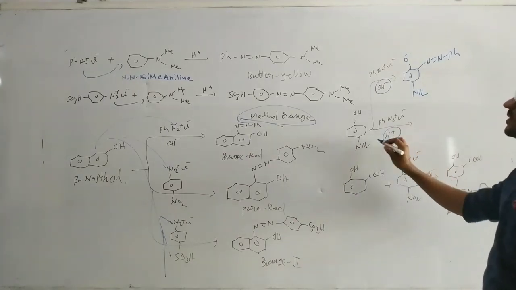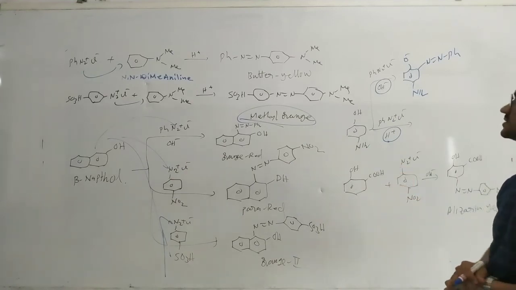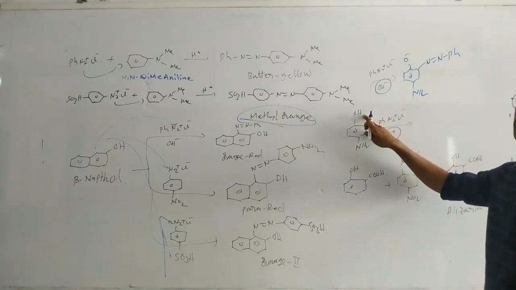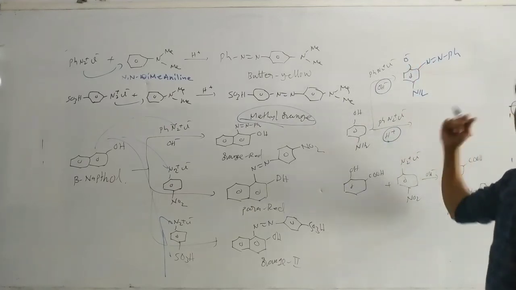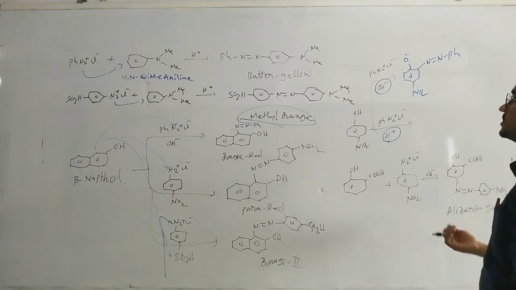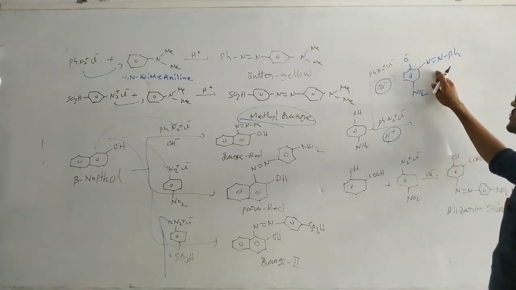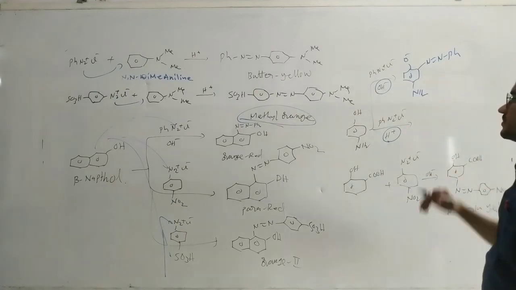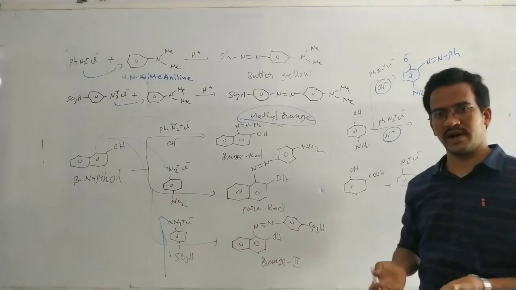Next, coming to this one. In the presence of acidic medium, OH is not converted to O minus, as basic medium removes the H plus, and that is converted to O minus. O minus is a stronger donating group than the NH2. So with respect to O minus, substitution takes place. Para position is blocked by the NH2, so the remaining ortho position is vacant, so it attacks at the ortho position. Now in this case, in weak acidic medium, OH is not converted to O minus.